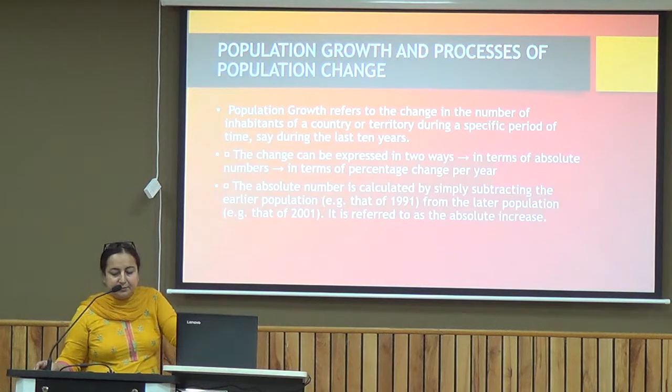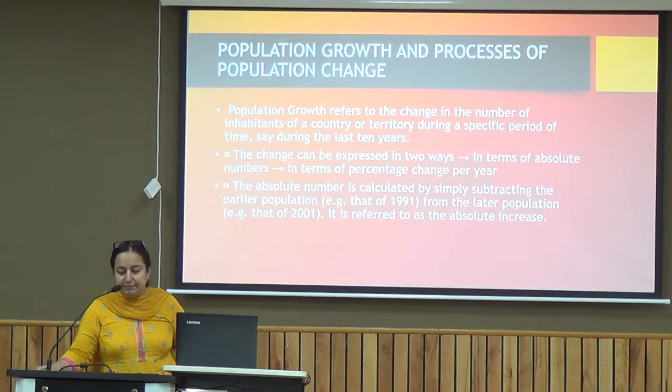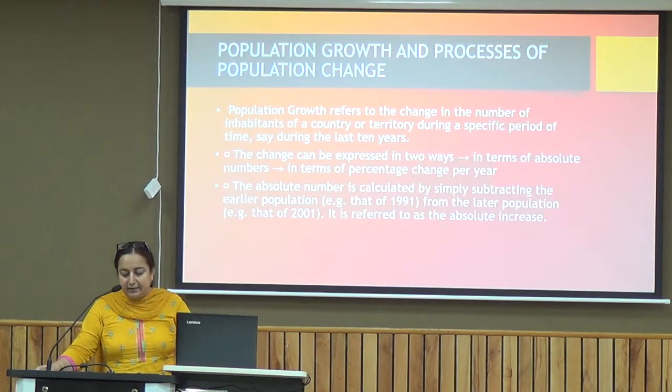And as far as the process of population change is concerned, the change can be expressed in two ways. One is in absolute numbers, and the other is in terms of percentage per year. The absolute number is calculated simply by subtracting the earlier population from the later one, and another method is the percentage method.